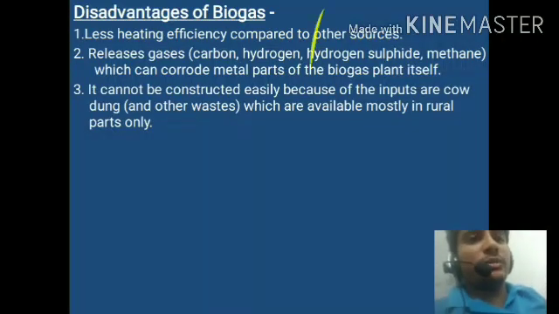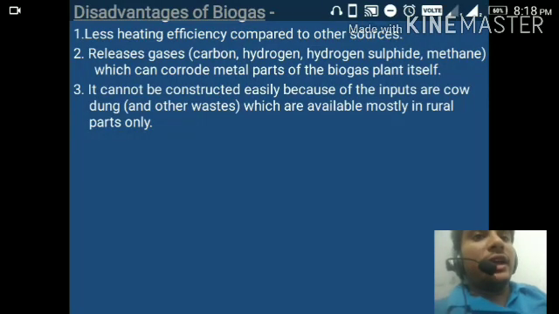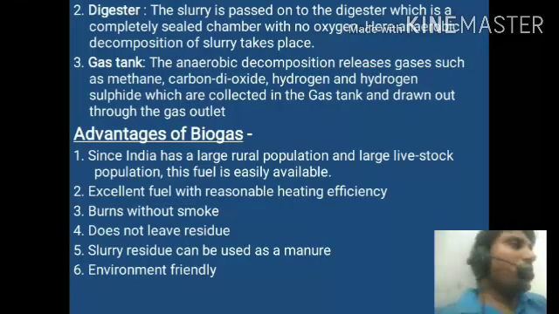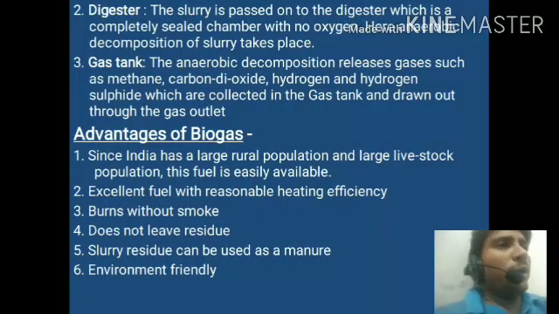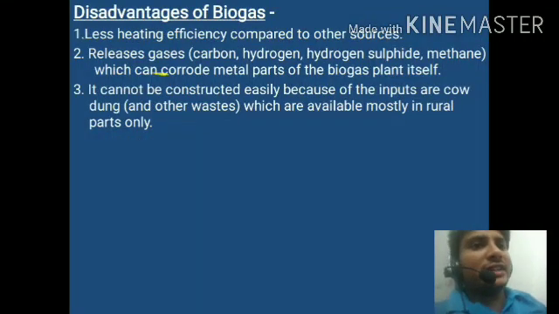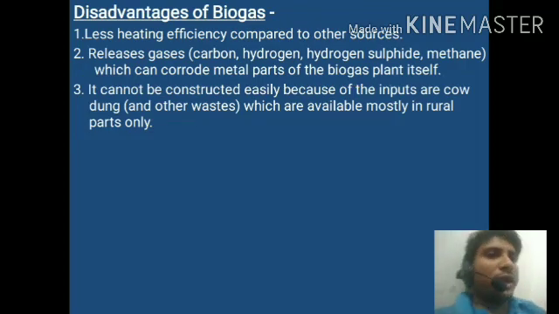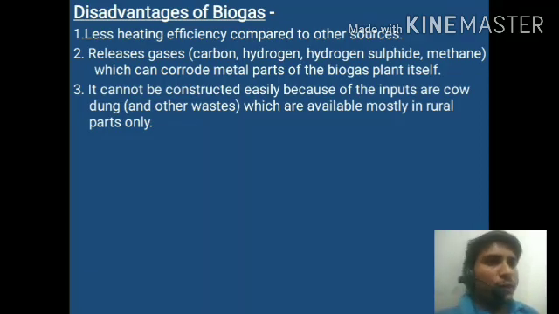What are the disadvantages of biogas? The disadvantage of biogas is its lower heating efficiency compared to other sources. If you take coal, petrol, or diesel, they produce a high heating effect, high energy, and a high amount of heat, but biogas produces low heat. The second one is that it releases gases like carbon dioxide, hydrogen sulfide, and methane, which can corrode the metal parts of the biogas plant itself. These gases are harmful for the tank because they corrode its parts.